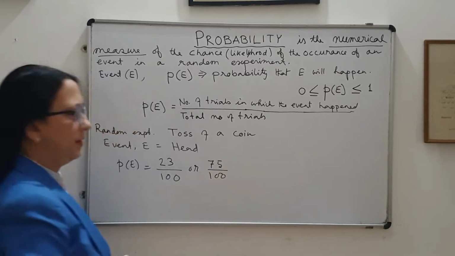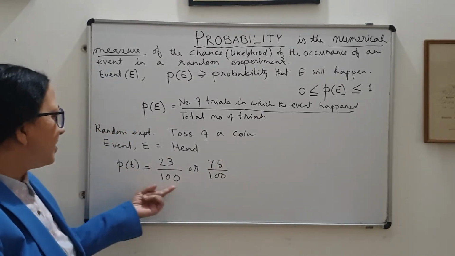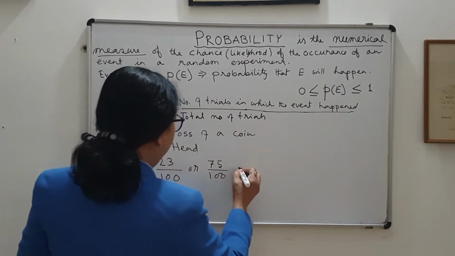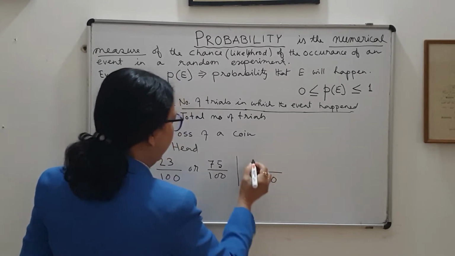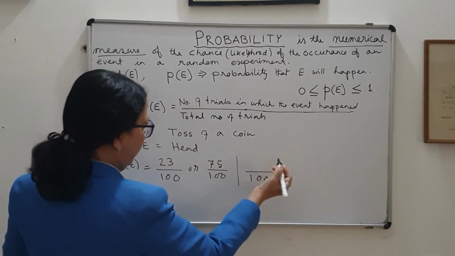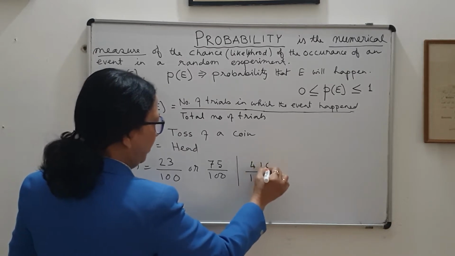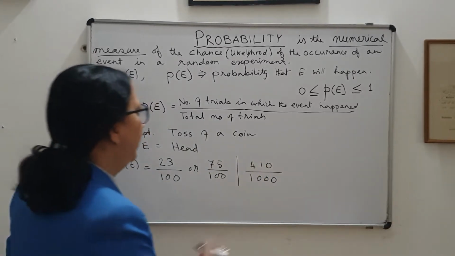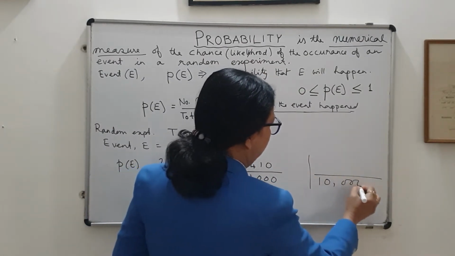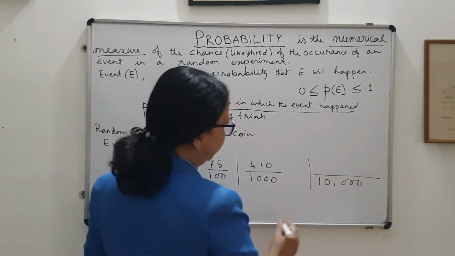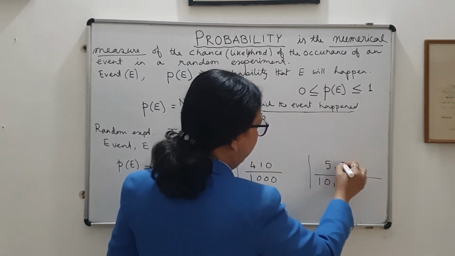Okay, it can be like this. Now as we increase the number of trials, say we made it 1000, then it was found that it will be say 410. Okay. Then further we increase the number of trials, say 10,000. Okay. And suppose it is something like that.